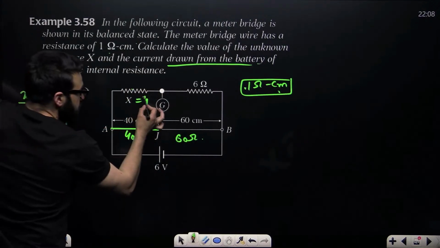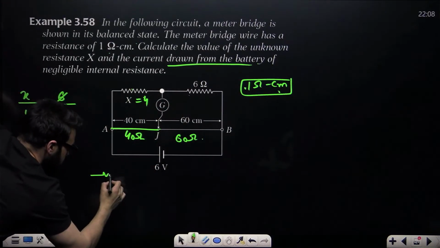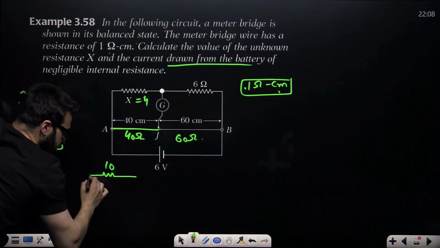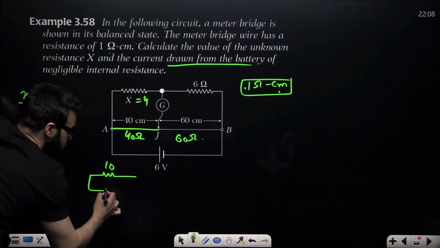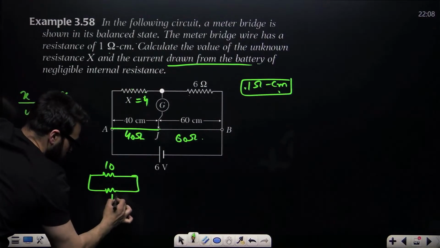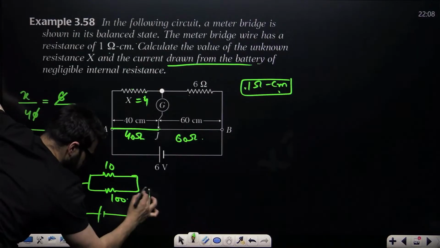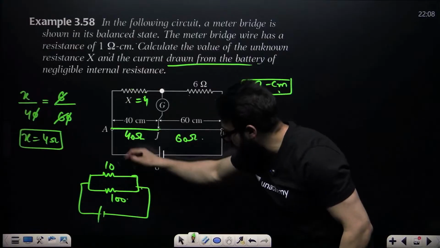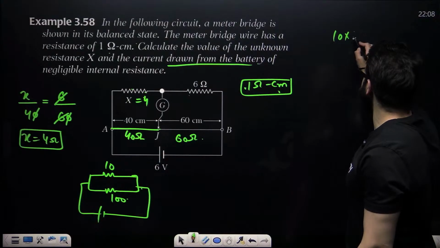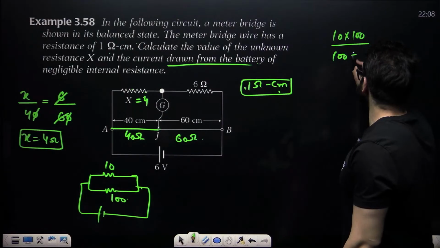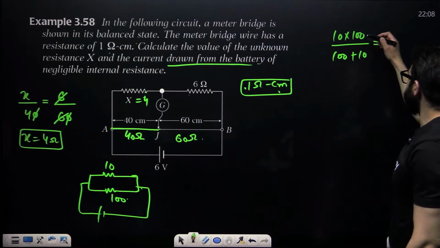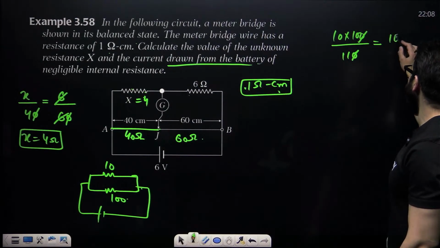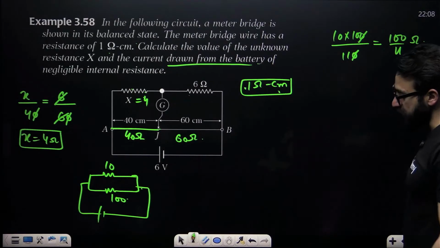Now, this and this, I'll make the resultant. This and this are in series. 6 plus 4 is 10. So this will be 10. Now, this and this, 60 plus 40 is 100. This is 100 and the battery is connected like this. Now, 100 and 10 are in parallel. Tell me, how do you find the R equivalent over here? That is going to be 100 into 10 divided by 100 plus 10, which is 110. So, 100 divided by 11 ohms is the net resistance.